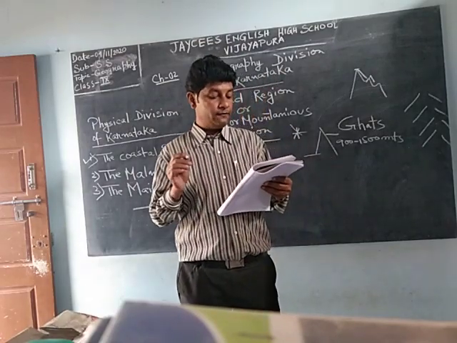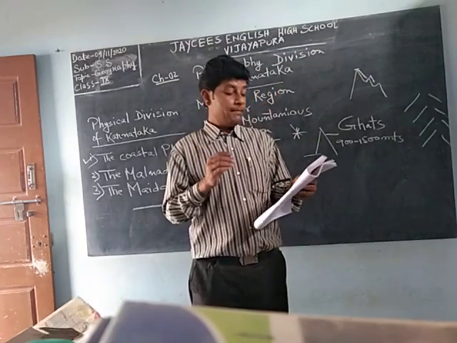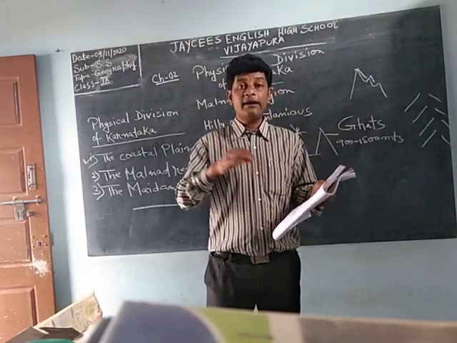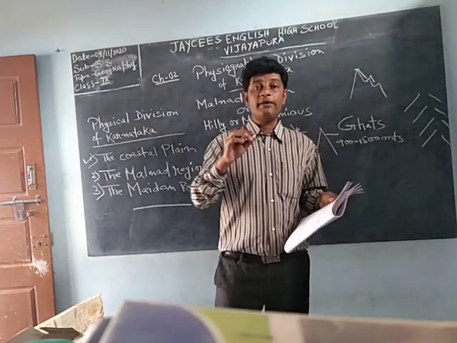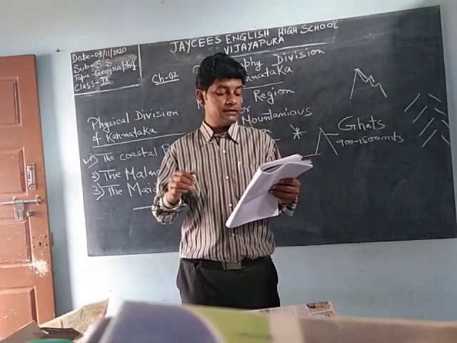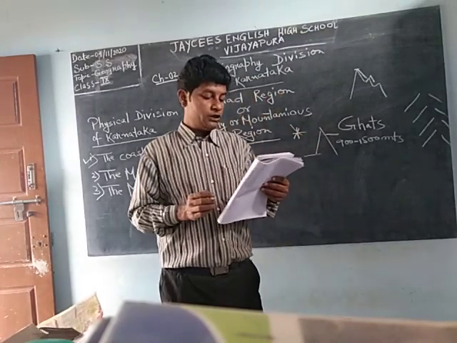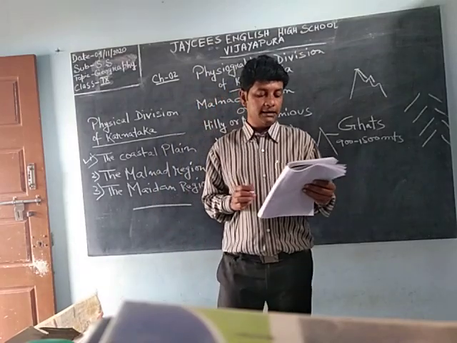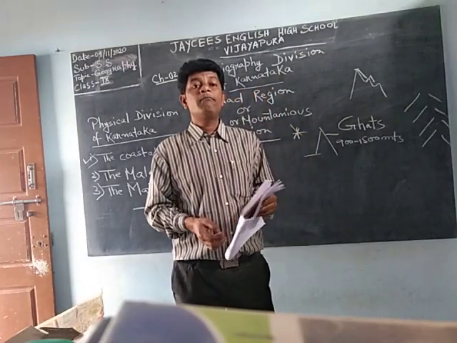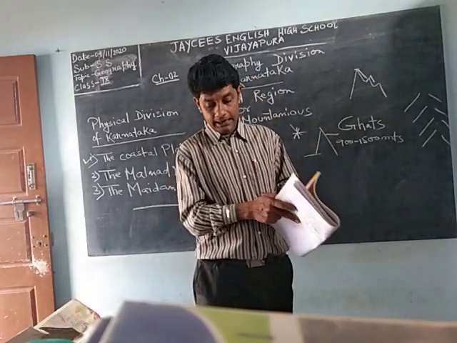Malnad has been identified as a biodiversity zone because here there are several trees with spice value, from which we can make spices. That's why it is known as a biodiversity zone. Hassan, Kodagu, Shimoga and Chikmagalur are the districts of the Malnad region. So with this we have finished the Malnad region.